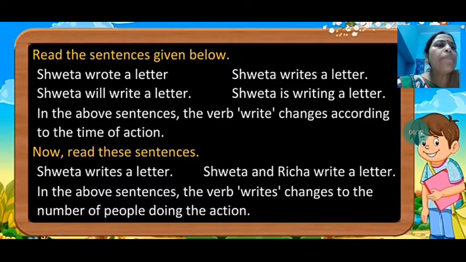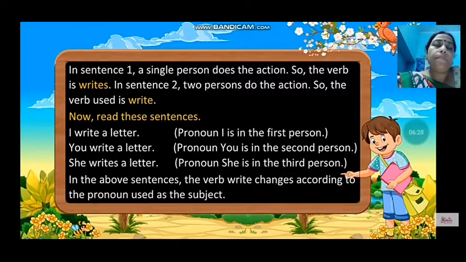Shweta and Richa. So what have we done? Removed s. So you see the change in the verb: writes and write. In the above sentences, the verb writes changes according to the number of people doing the action. Okay, understood this much? Now, in sentence 1, a single person does the action, so the verb is writes. In the second, two persons do the action, so the verb used is write.